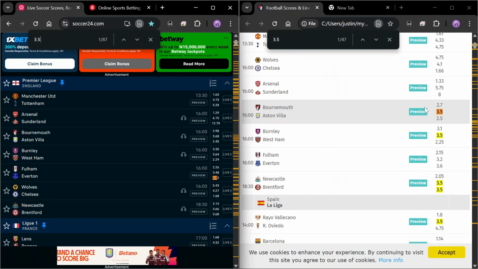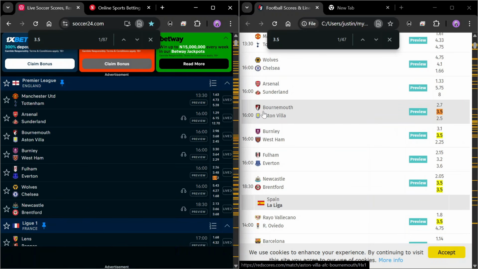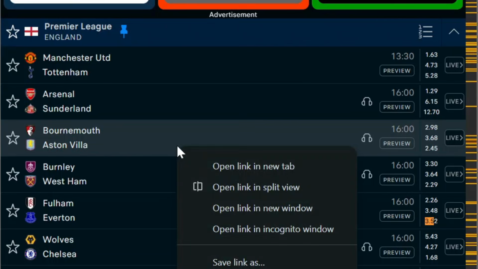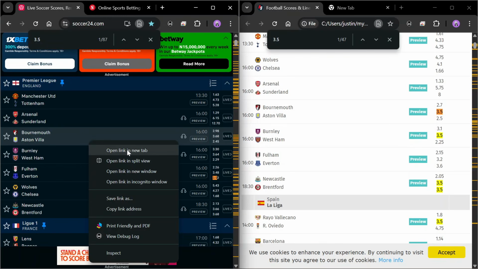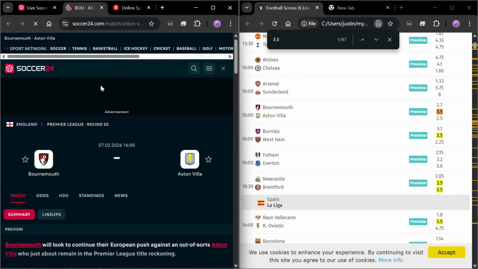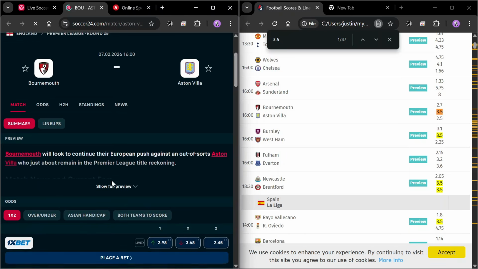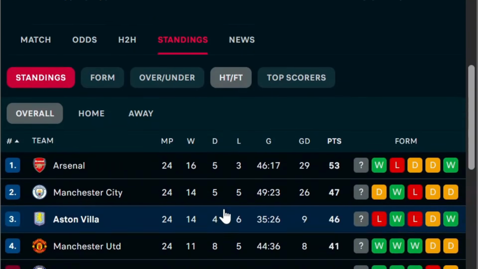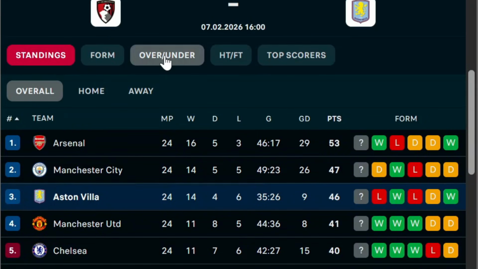So now that we have Aston Villa versus Bournemouth as 0.50 odd, let's head over to Soccer24 and actually check this with analysis to see if it's a game that gives us over 1.5 goals, before I even go ahead to tell you the odd you need to use in making these predictions. So we open link in new tab and then we'll come over to the standings. And then from the standings, you want to look for over and under on your tab. Over and under, select that.